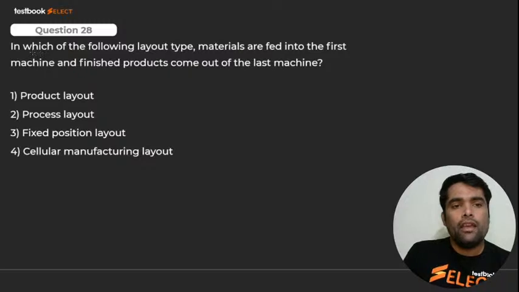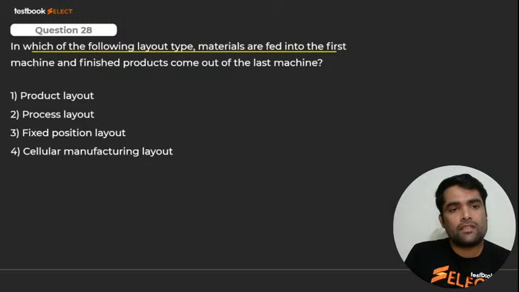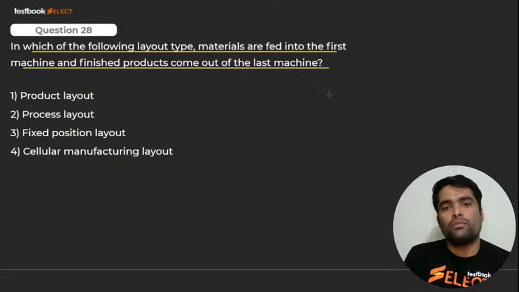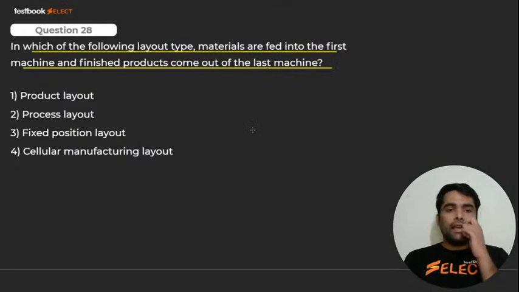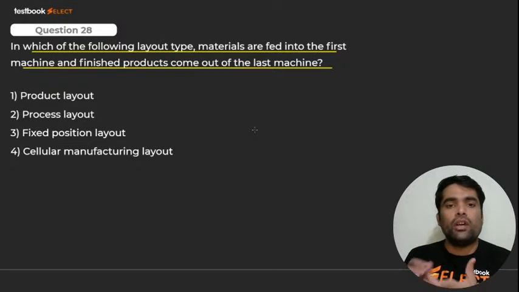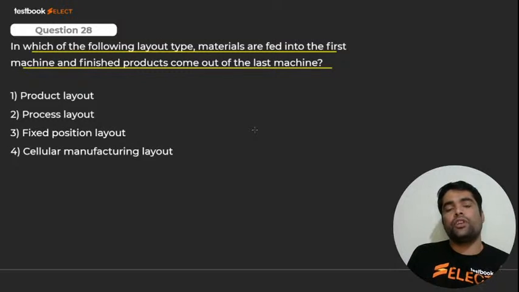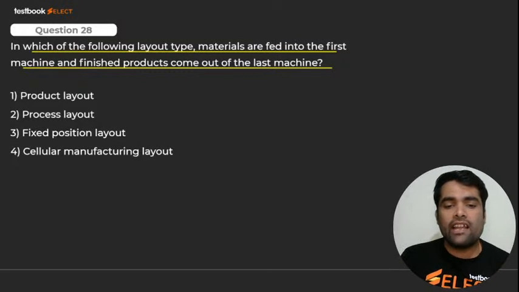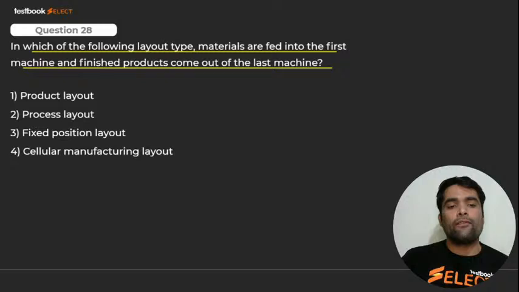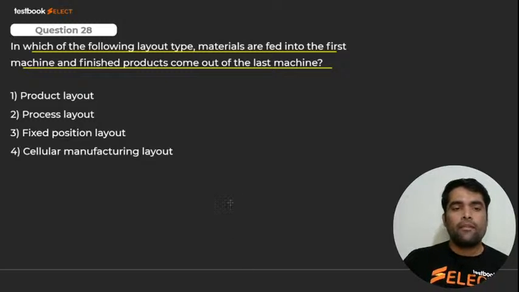Here we go. In which of the following layout types are materials fed into the first machine and the finished product comes out from the last machine? See, you have introduced raw material to the first machine and at the end of the last machine you are getting the finished product. So my dear, that layout will definitely be what? Product layout. Yes or no? It will be product layout. I hope you got it.